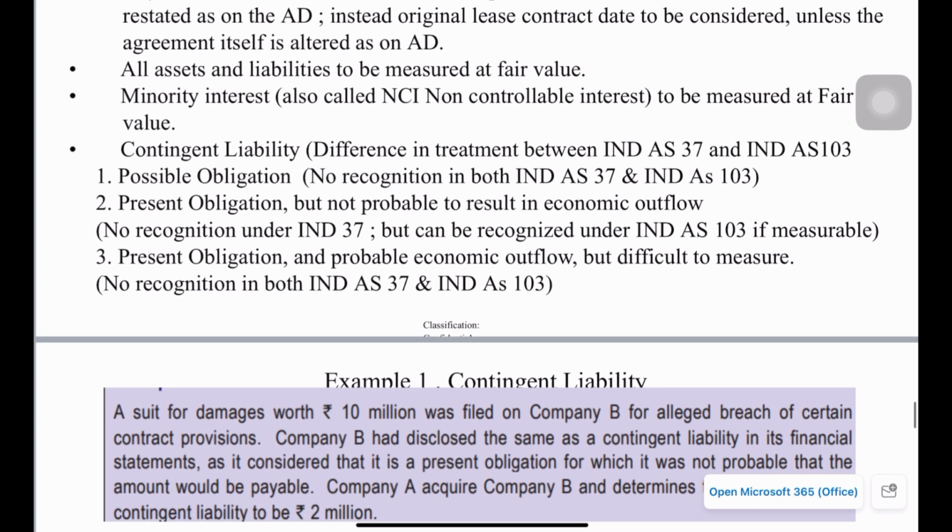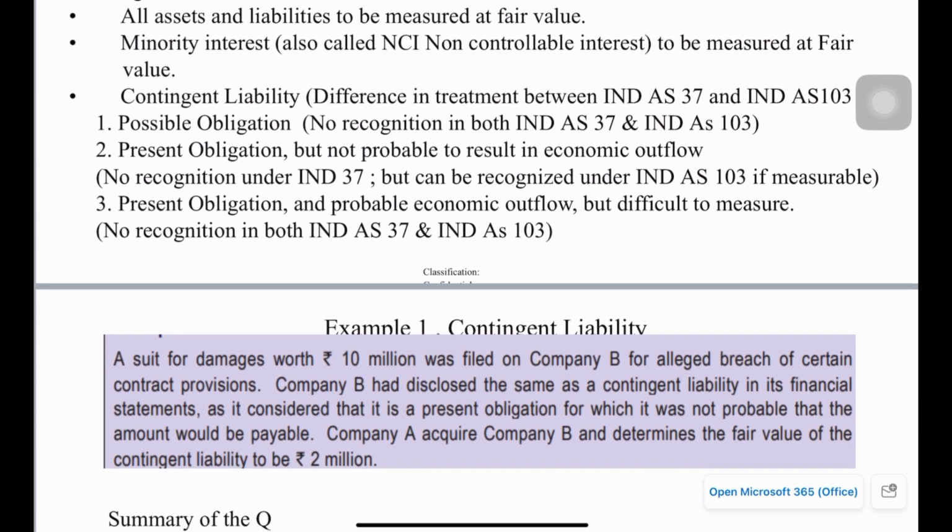And yes, all the assets and liabilities should be measured at fair value, and the minority interest, if any, also needs to be accounted at fair value. Minority interest is also called non-controlling interest, NCI.